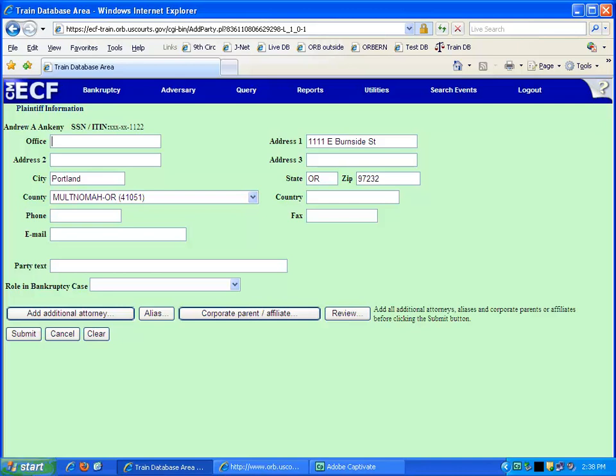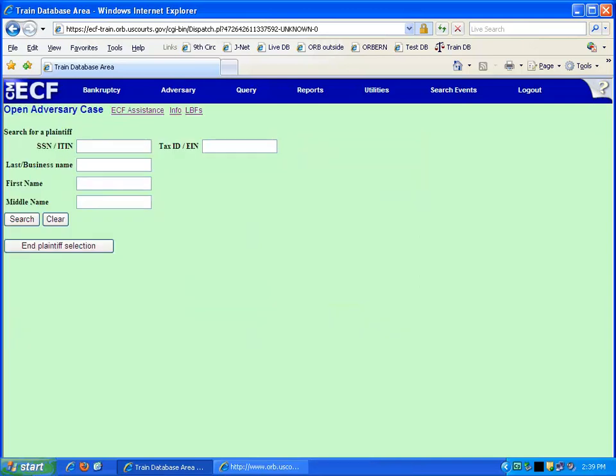The Plaintiff Information screen displays. The Role in Bankruptcy Case field must be completed, which will return you to the Search for a Plaintiff screen.